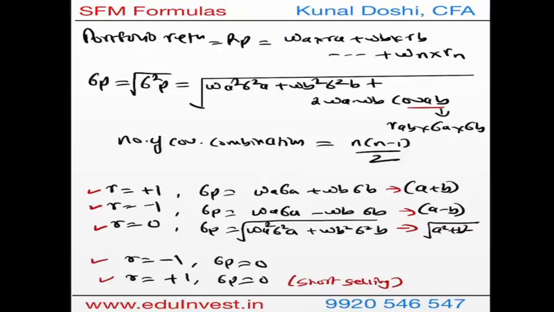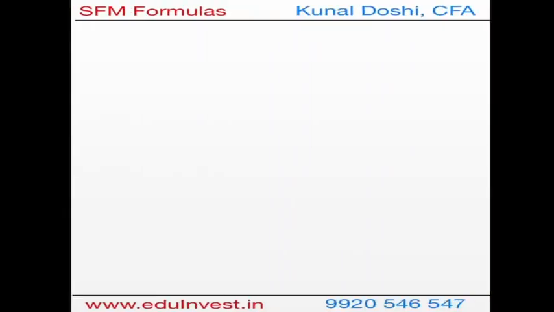Now let's take the next formula, which is the MVP. MVP is minimum variance portfolio. The formula derived by Professor Harry Markowitz, for which he got the Nobel Prize in Economics. Here you get the optimum, the best weights, the weights at which the risk is the lowest between two stocks.